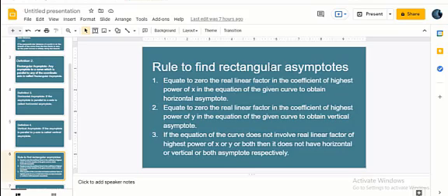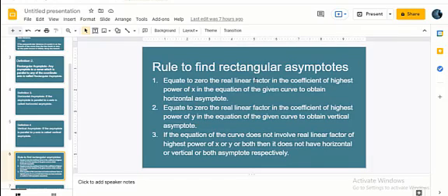Now the rule to find rectangular asymptotes. First, equate to 0 the real linear factors in the coefficient of the highest power of x in the equation of the given curve to obtain horizontal asymptotes. That is, in the equation of the given curve, we take the coefficient of the highest power of x, factorize it into linear factors, and then equate each linear factor to 0 to obtain the horizontal asymptotes.